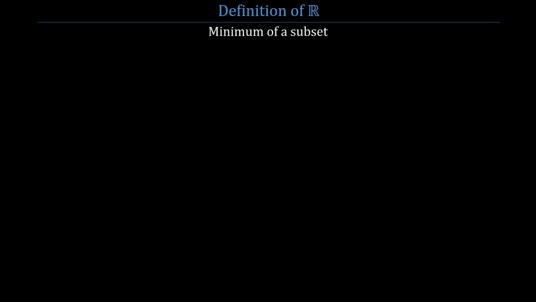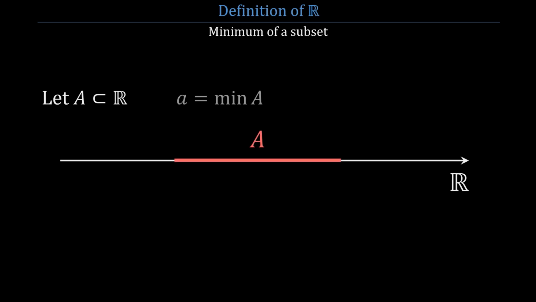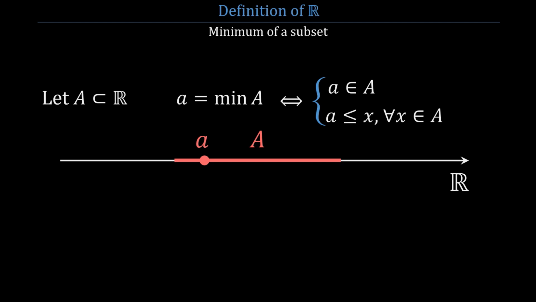Defining an order relation on R allows us to define the concept of minimum. If A is a subset of R, little a is the minimum of A if and only if little a is an element of A that is smaller than all the other elements of A. This means that the minimum of a subset of R is the leftmost element, and all the other elements are on its right. A subset of R might not have a minimum, if it's infinite on the left side, for example.